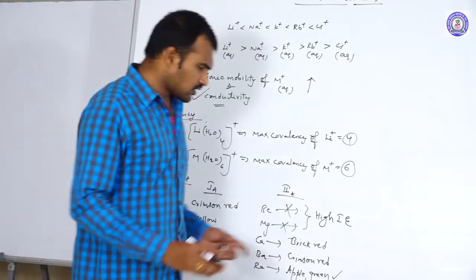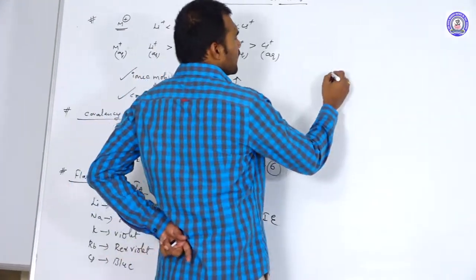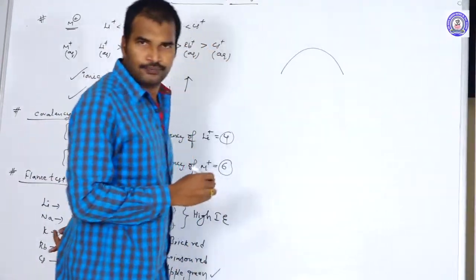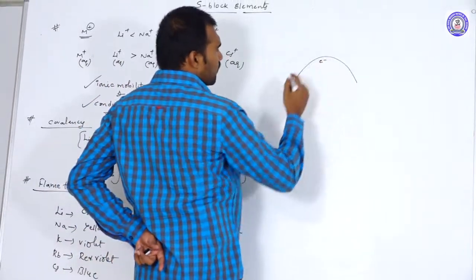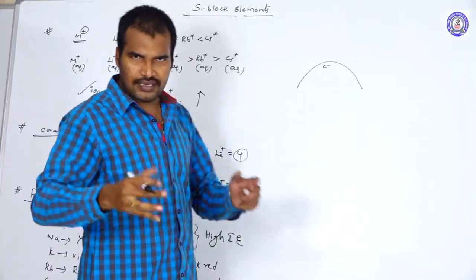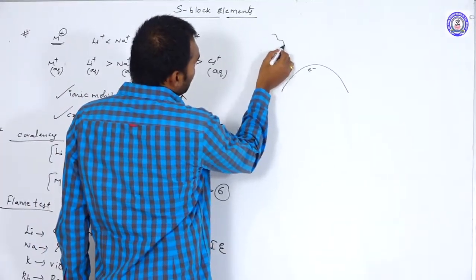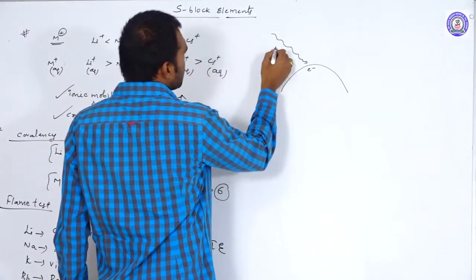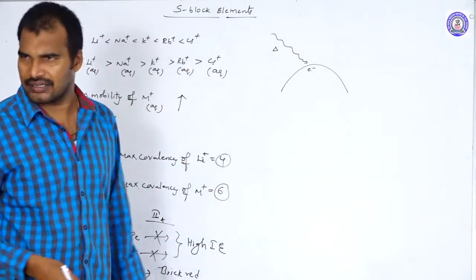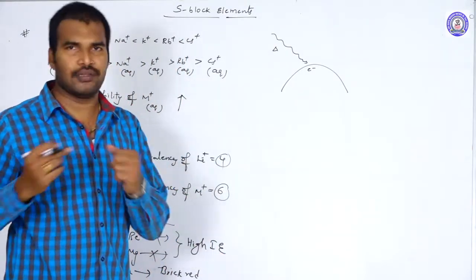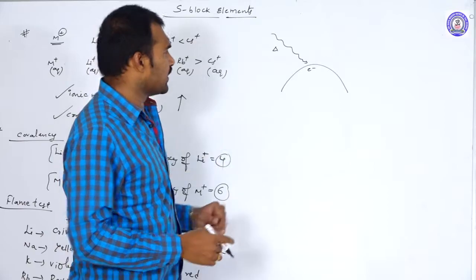First of all, the main reason is, suppose you take a metal. In the metal, the electrons are bound in the valence shell with certain inter-electronic forces. Now we are giving heat to this, supplying the heat energy in the form of flame. After we supply the heat energy, what happens?